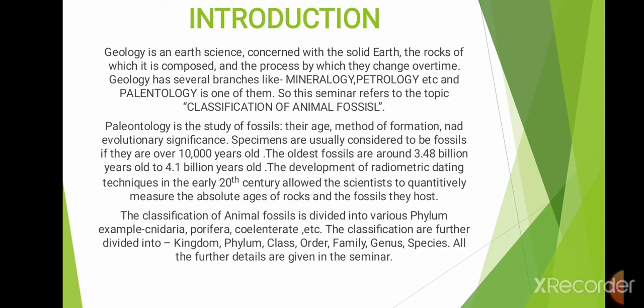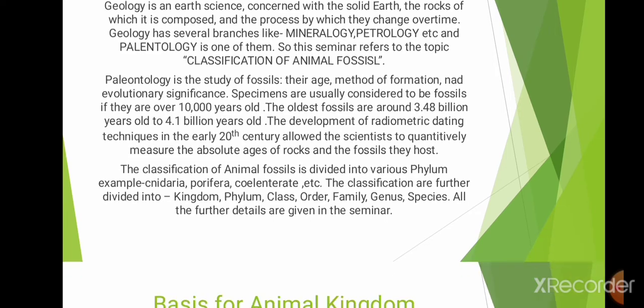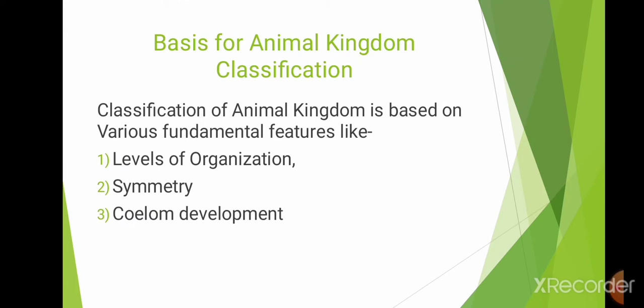So, we are going to take what is paleontology. Paleontology is the study of fossils, their age, method of formation, and evolutionary significance. So, in further slides, we are going to take a review of classification of animal fossils. The classification is divided into kingdom, phylum, class, order, family, genus, species, etc. First, we are going to take the basis for animal kingdom classification.